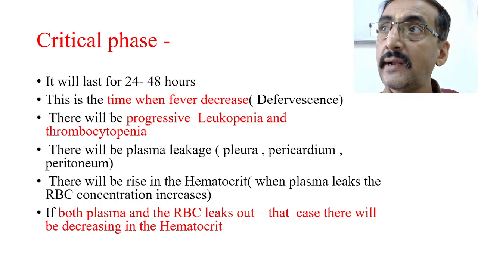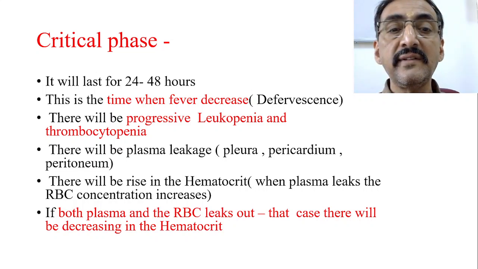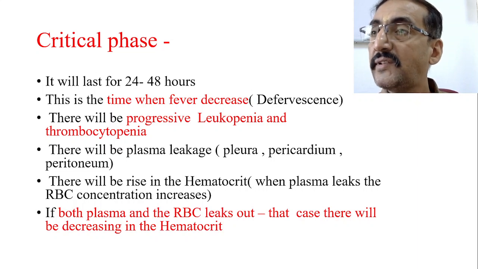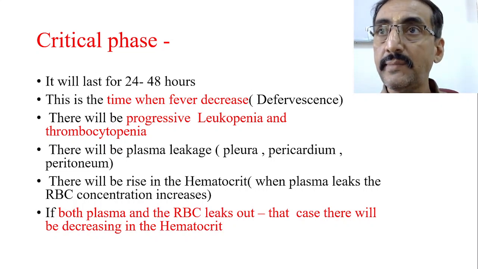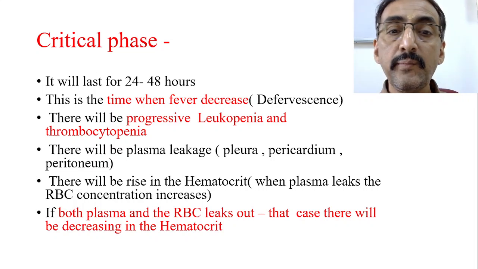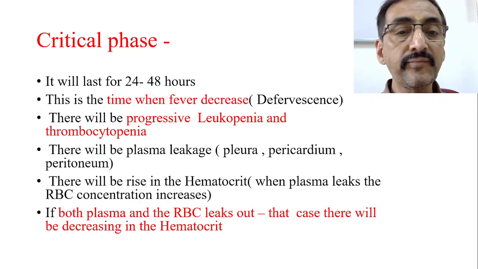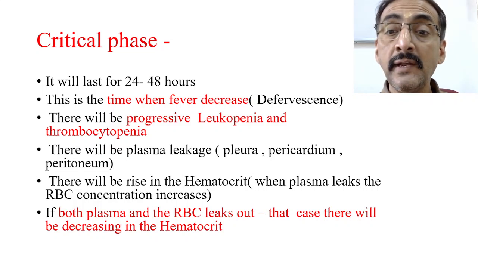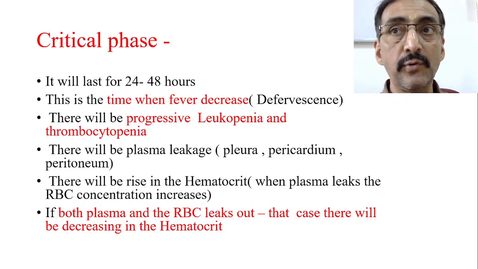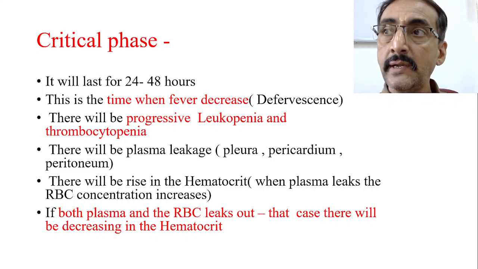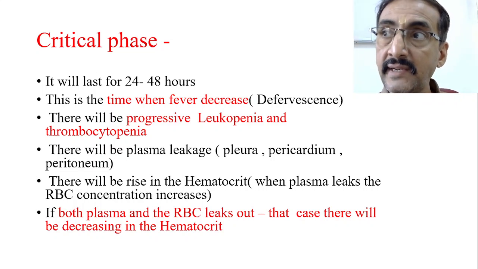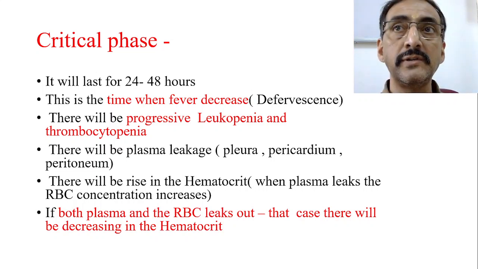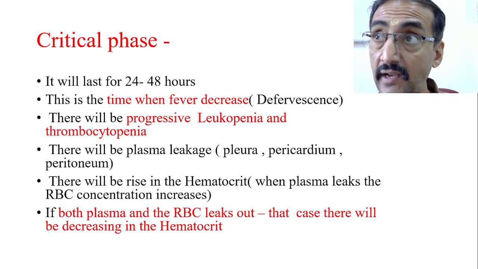As a result of this, there is a rise in the hematocrit value because the plasma concentration in the blood is decreasing, so the RBC concentration relatively increases. If both plasma and RBC are leaking out, there will be a decrease in the hematocrit. If hematocrit is raised, it means that RBCs also start leaking out, and it is dangerously leaking if it is increasing daily.